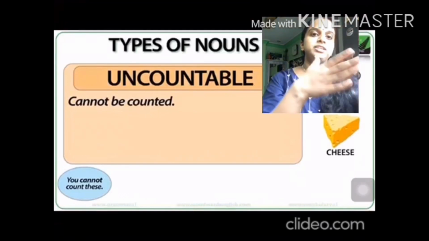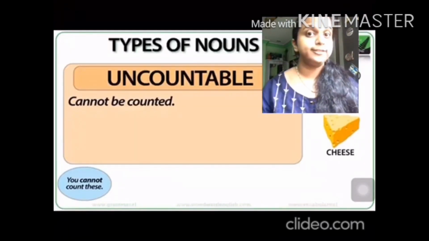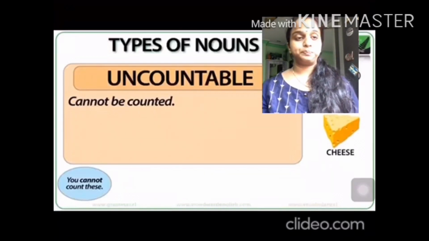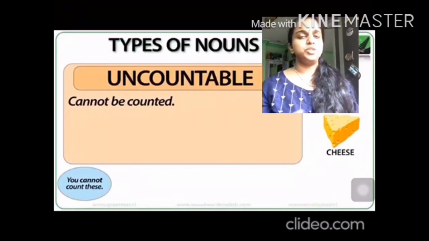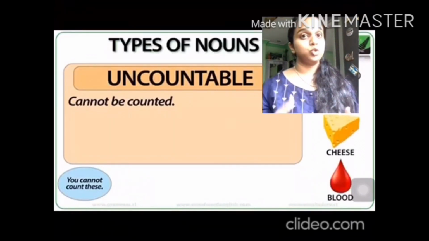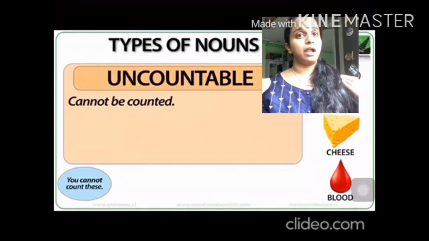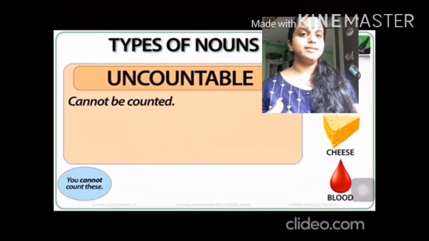Can you count how much cheese? One cheese, two cheese, three cheese? No. So cheese is also an uncountable noun. All the things which you cannot count come under uncountable noun. It can also be liquids. For example, blood. Can you count the blood in your body, like one blood or two blood? No. So it is an uncountable noun.